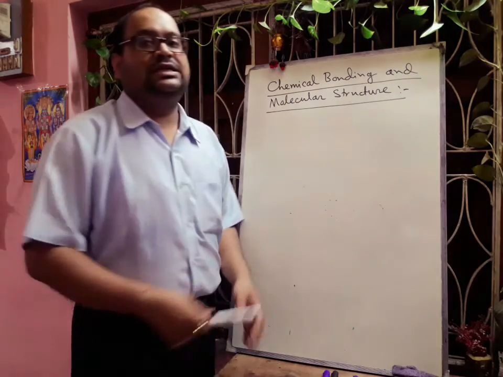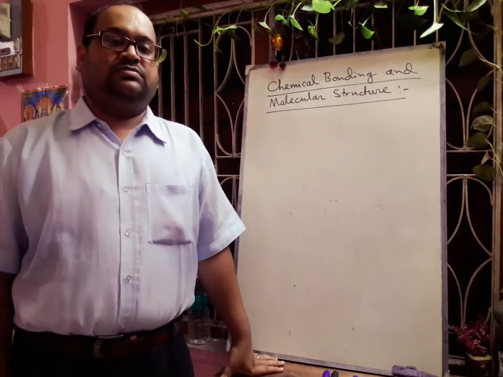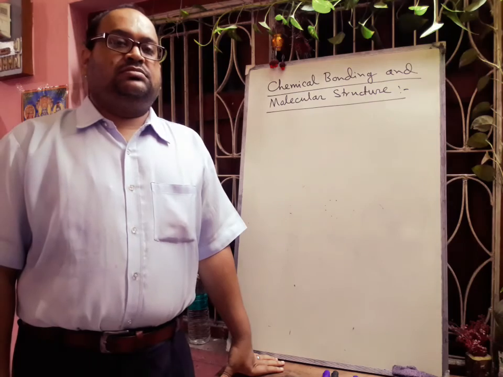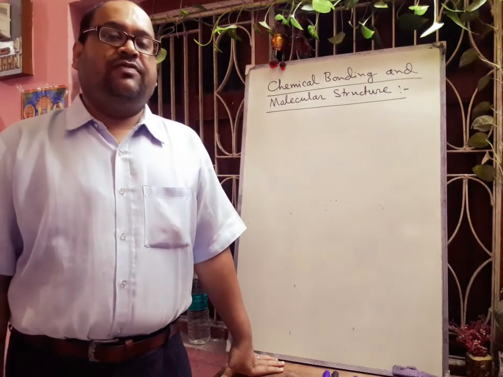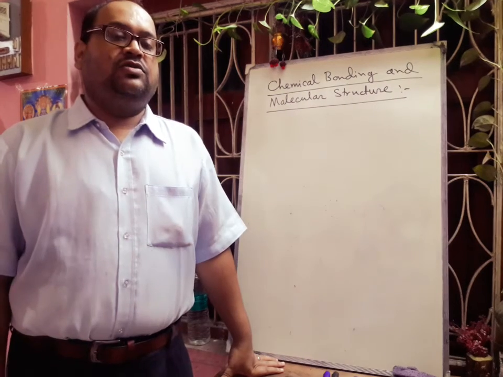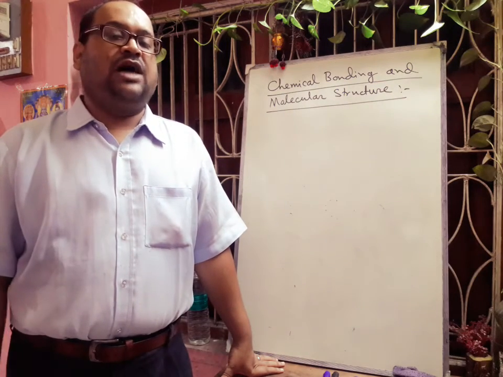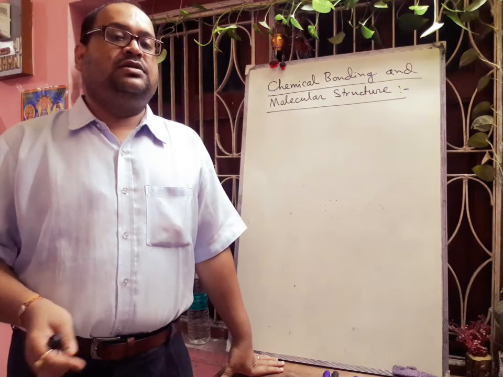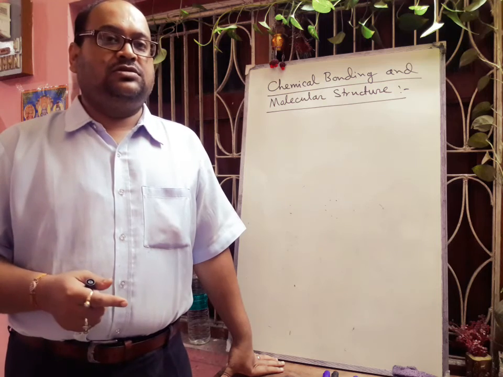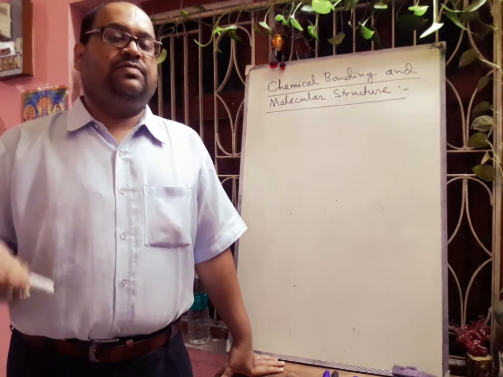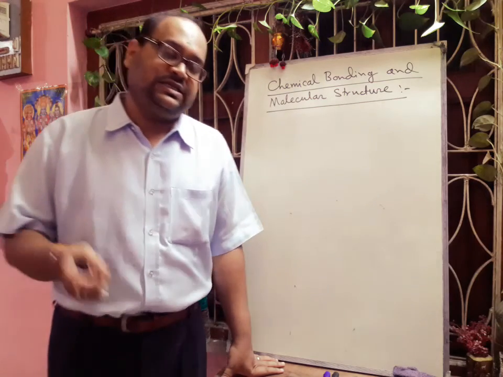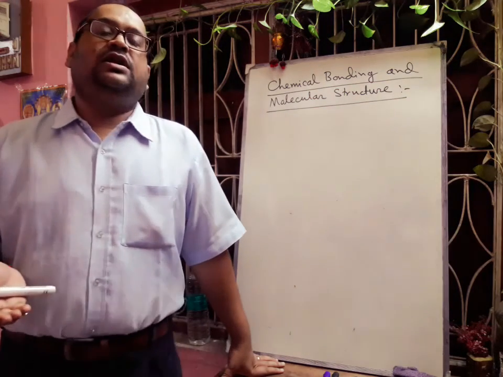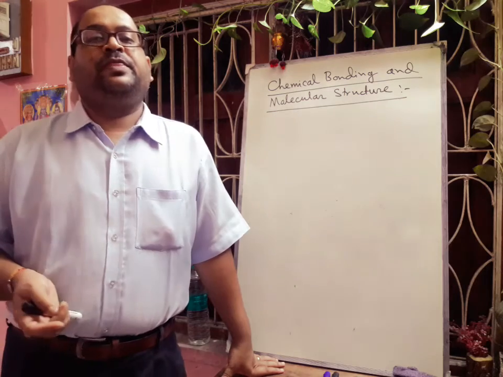Next we will discuss the limitations of the octet rule. We have already discussed that atoms will form chemical bonds to complete their octet. That means in the outer shell they want a total of 8 electrons, okay. That is the electronic configuration of the nearest noble gases. That will be very much stable. In atomic structure we have already discussed why the fulfilled electronic configuration is stable, okay.